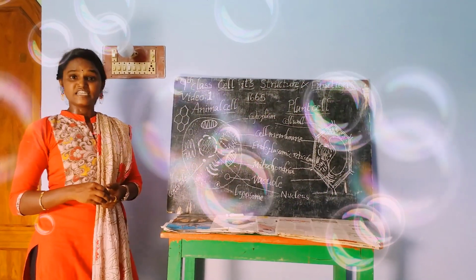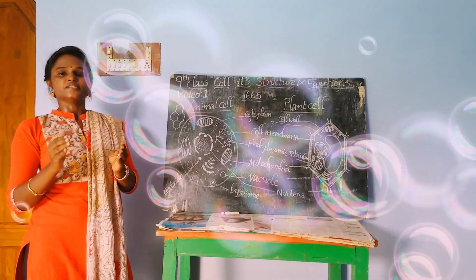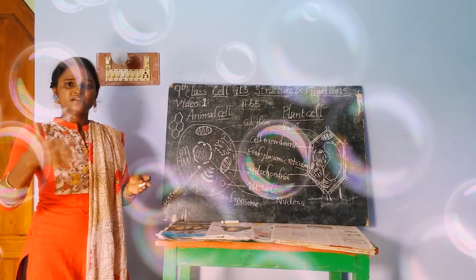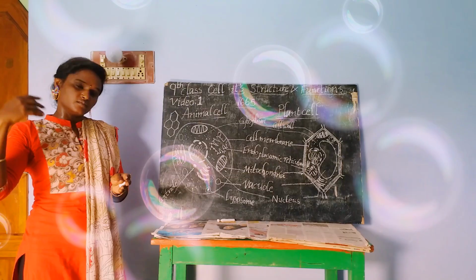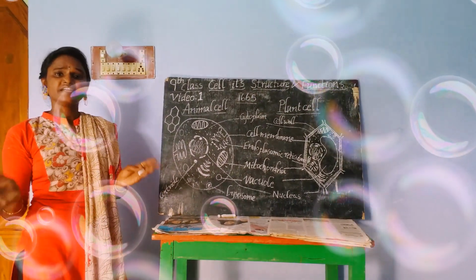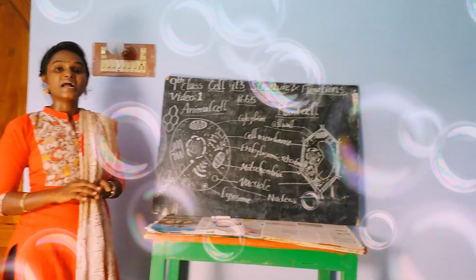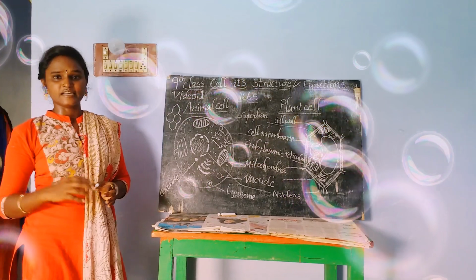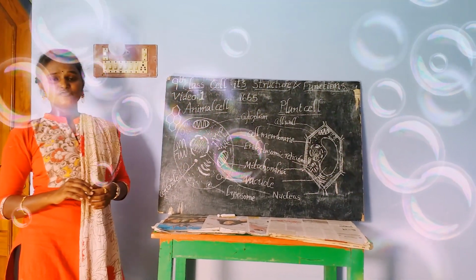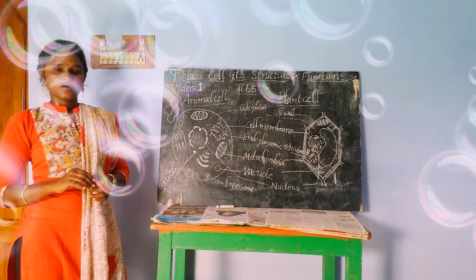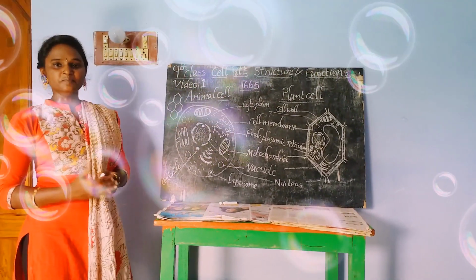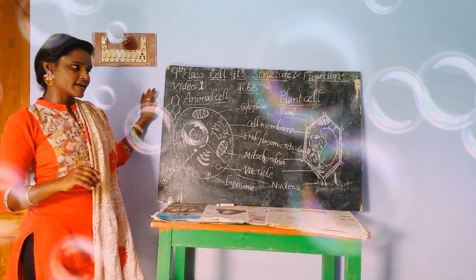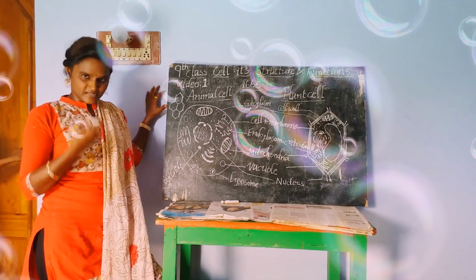If we talk about multicellular animals, they are organisms which contain more than one cell, either 5, 10, 100, thousands, lakhs, millions, trillions, whatever it is. Those are called multicellular animals. Unicellular animals and multicellular animals. We all know the examples of unicellular animals. What are they? Amoeba, paramecium, euglena. If we talk about multicellular animals, the best example is ourselves.